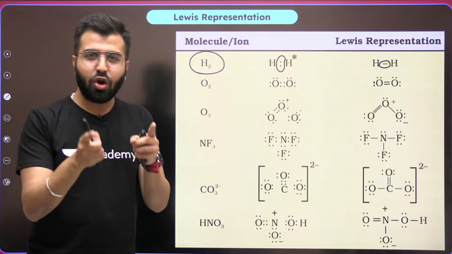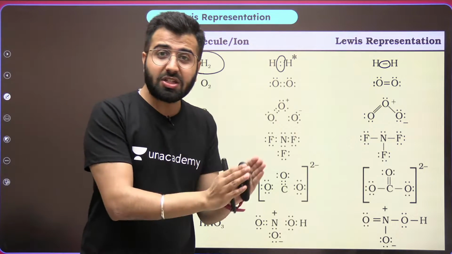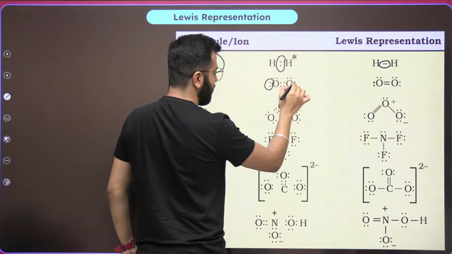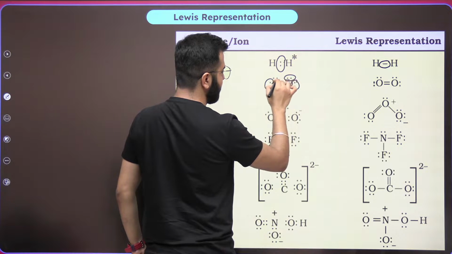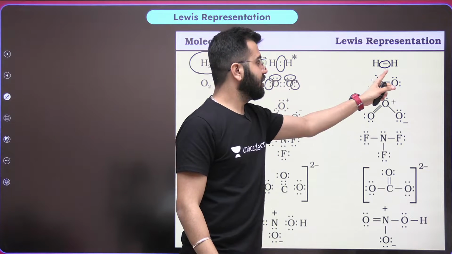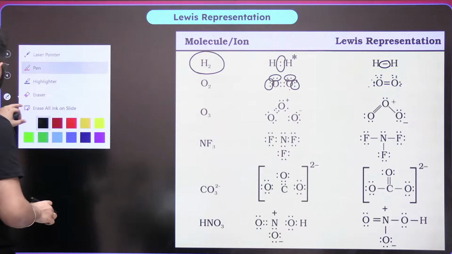The shared electrons should be represented as 1 dash. The rest, the unshared ones, are known as lone pairs. Lone means alone. The ones which didn't get shared are going to be shown as double dots. Do remember this.